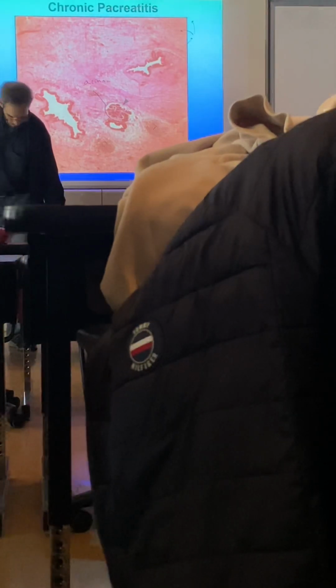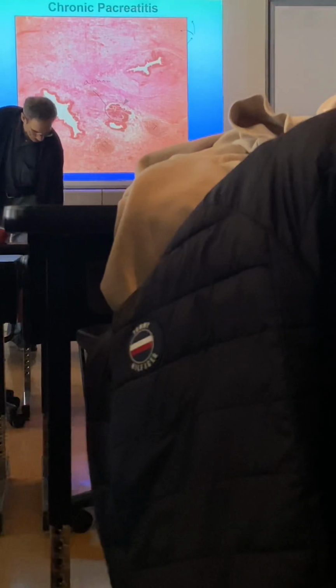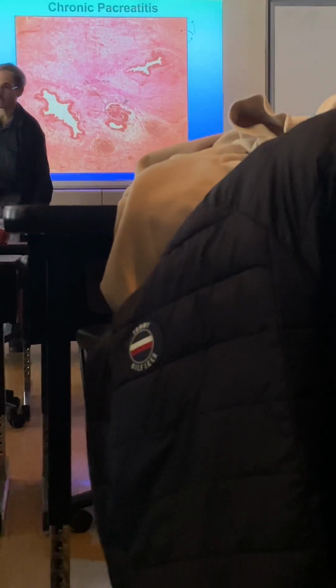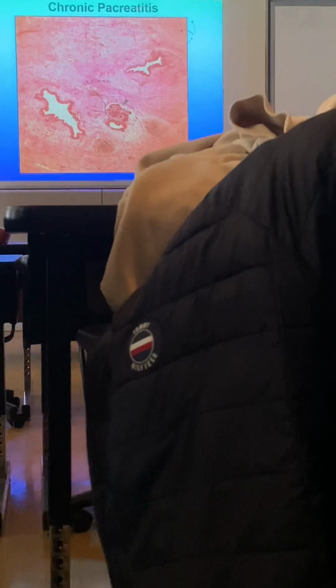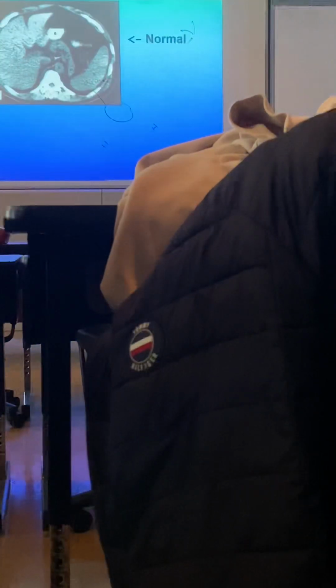Okay. All right, let's take a look at the appearance of end-stage chronic pancreatitis. So at this point, the pancreas will mostly be fibrotic. It probably would have undergone dystrophic calcification. So on a CT scan, what would you expect to see? Shrunken, calcified pancreas. That's exactly what you see.